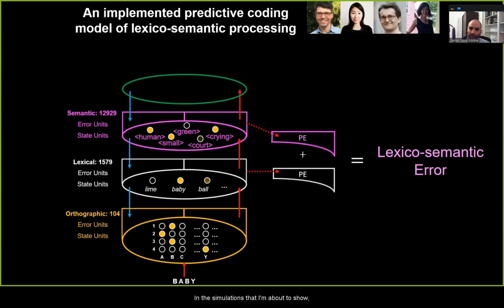So in the simulations that I'm about to show, we're going to be summing the activity in the lexical and semantic error units at each iteration of the algorithm and plotting the sum over time. Intuitively, we expect this lexicosemantic error to rise as the state units are being updated and to fall when the state units converge to the activations that explain their bottom-up input. Our key contribution is to show that the rise and fall of this error follows the N400 pattern remarkably well, across a wide range of simulations, which we turn to next.